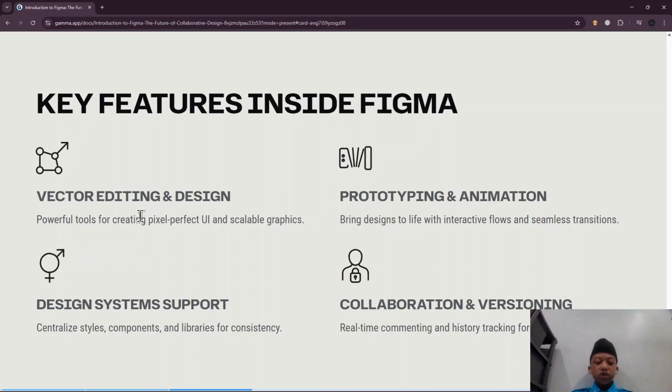Third, there is design system support. It is centralized styles, components, and libraries for consistency. There are many things about design systems like typography, color, components, and many more. But here, we will just learn about the component. And the last is collaboration and versioning, real-time commenting and history tracking for effortless teamwork. So in Figma, not like other applications or platforms for making a design, you can make it with your friend and collaborate in just one file, to make it easier and more effortless.